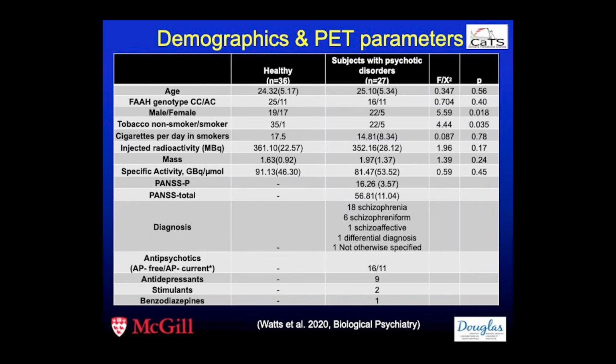Most of these patients had a schizophrenia diagnosis. However, there were many others with other psychosis diagnoses, such as schizophreniform, schizoaffective, or psychosis NOS. Most of them were antipsychotic free, not taking antipsychotic medication at the time of scanning. However, some of them were, and this was regularly in low doses. Some of them were taking other medications, as you can see here.